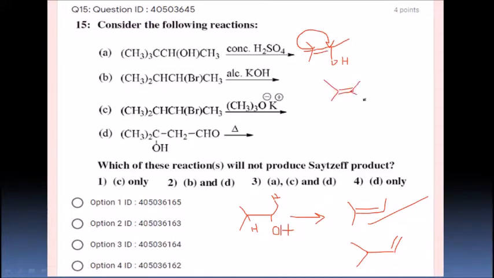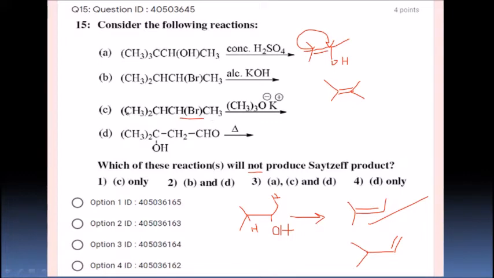So option number 1 is going to give Saytzeff's product, but they are asking which will not produce. Very, very important, this keyword not produce they are asking, right? KOH. So here also it is a strong base, it is going to give an internal double bond, that is Saytzeff's product, whereas this weak base or this organic base is going to form this exocyclic or primary double bond.